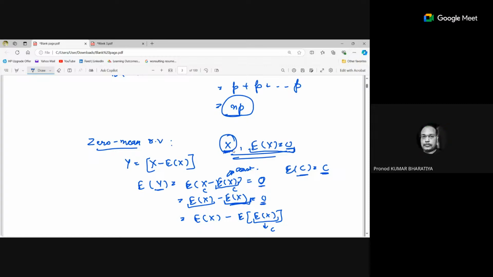Fine. Ma'am, expectation of any variable, whether it is random or non-random, when we find the expectation of any given series, it will always be 0. Ma'am, can you explain the difference, what we are doing here?